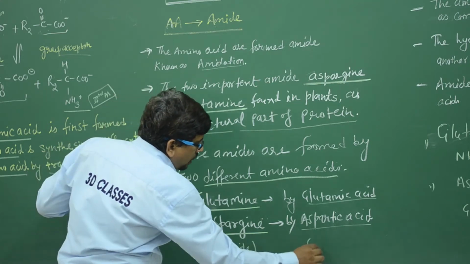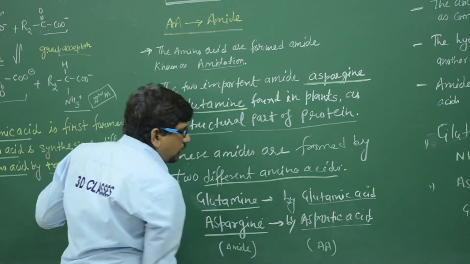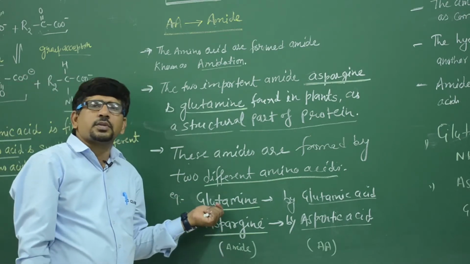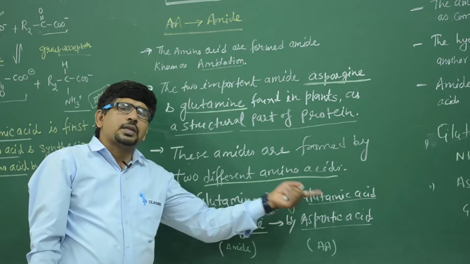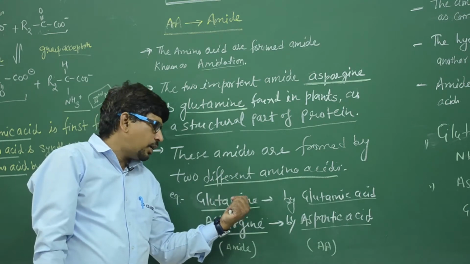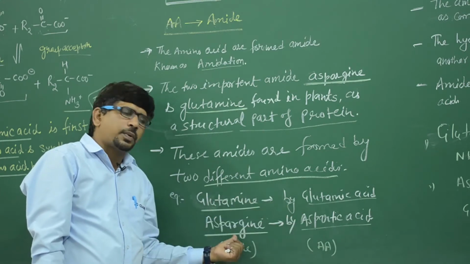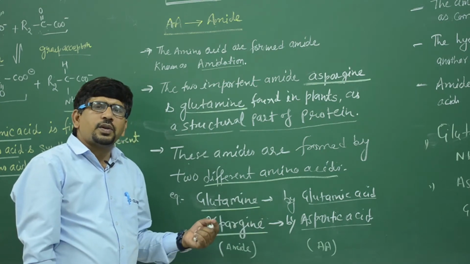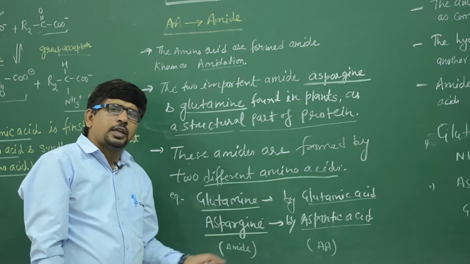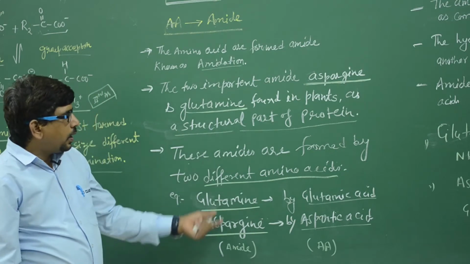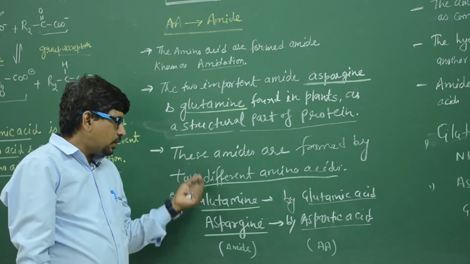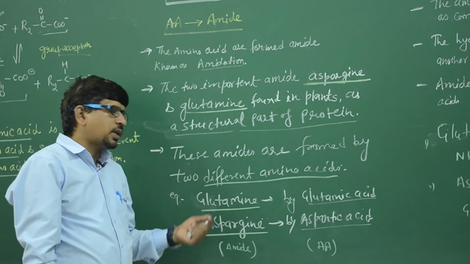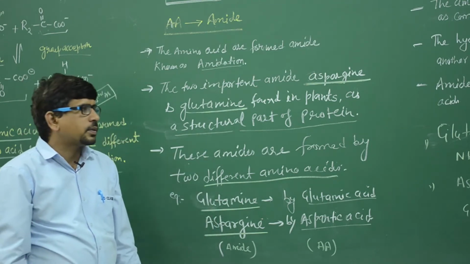Amide, and these are the amino acids. On the basis of the amino acids, the name is the same: glutamic acid, glutamine; aspartic acid, asparagine, that is the -INE. In the amides we have the -INE: asparagine and glutamine. There are two types of amides formed in the plants.